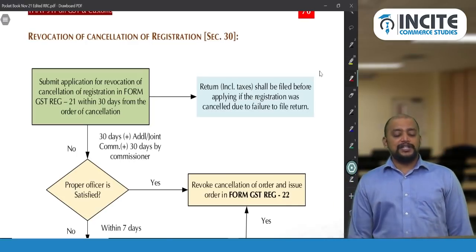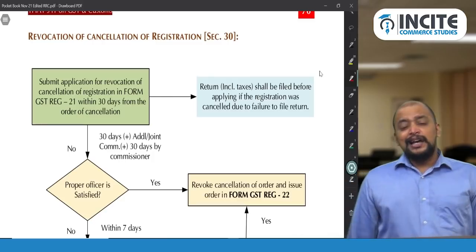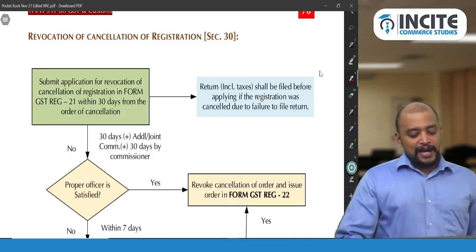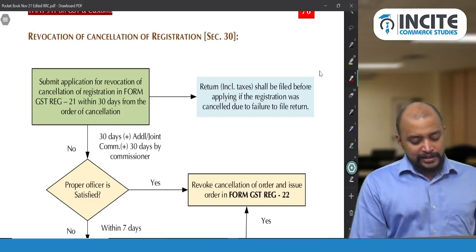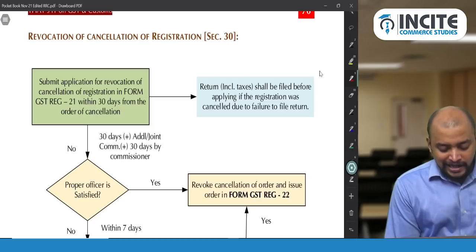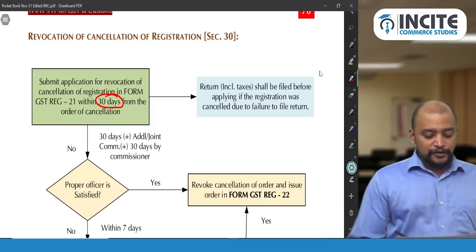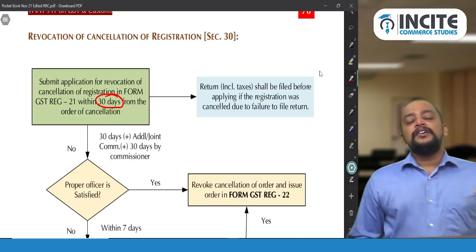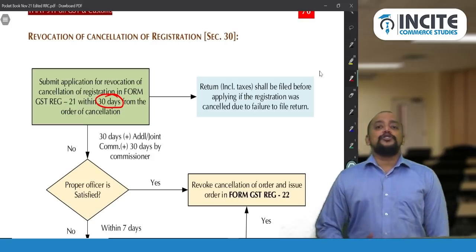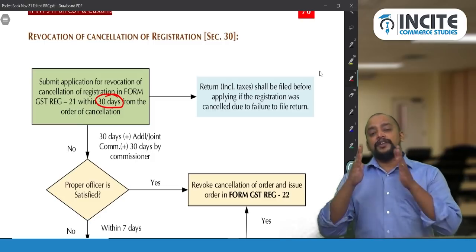That application for revocation of cancellation can be made within 30 days, and it can be extended for a further period of 30 days by the additional or joint commissioner, and plus 30 days by the commissioner. So here already some 30 days period is there. From the date when you have got the order for cancellation, within 30 days you need to make an application for revocation of cancellation in REG 21.